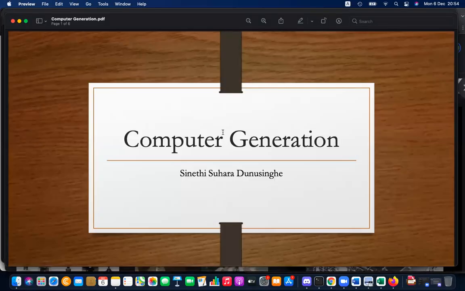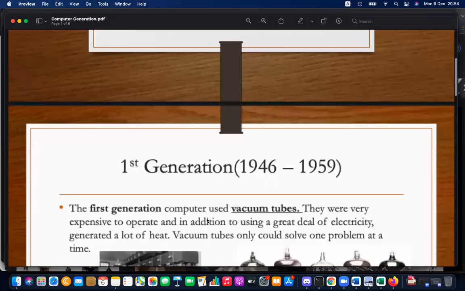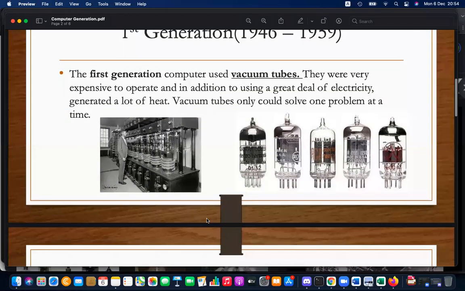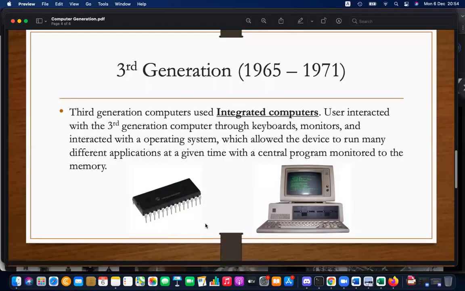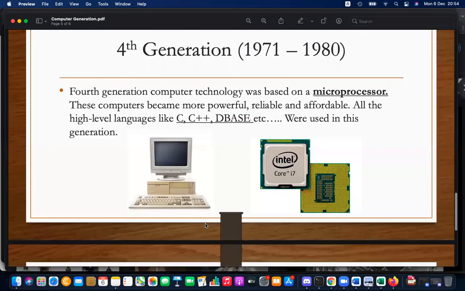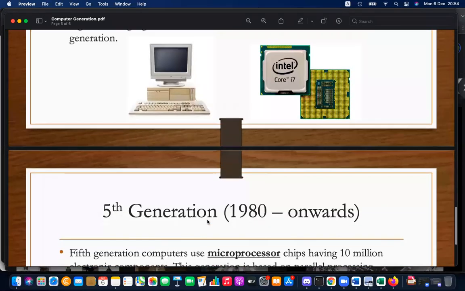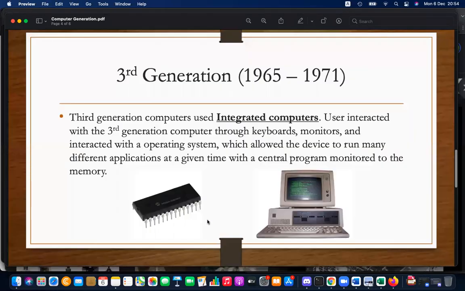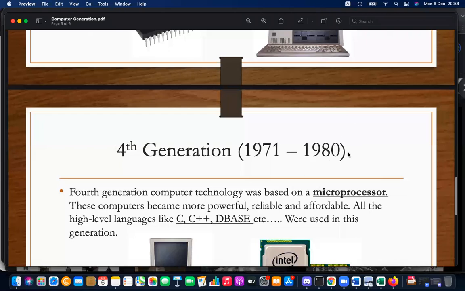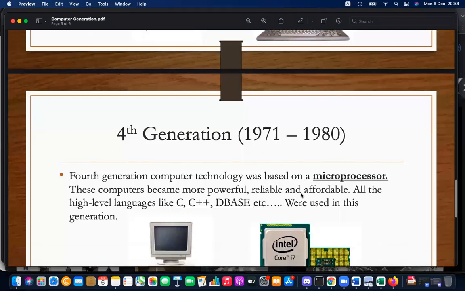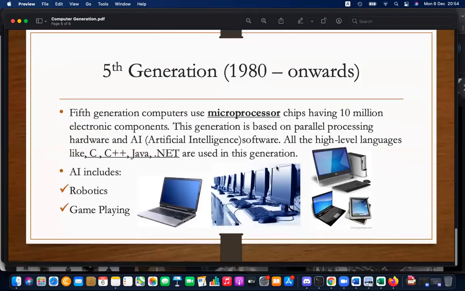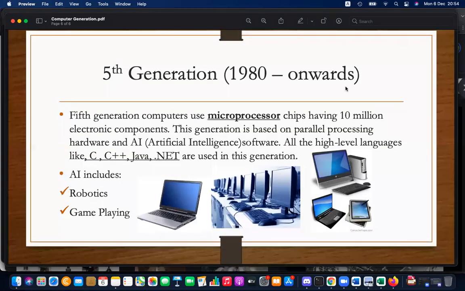So this is what Suhara has done, and she has sent it. Good. A summarized one up to the 5th generation. But the 4th generation still continues, right? So we cannot say it has exactly ended. The 4th generation is still continuing, and the 5th generation has also started. So that's the thing.